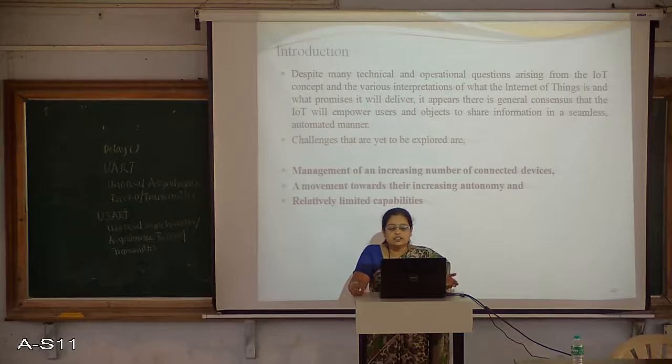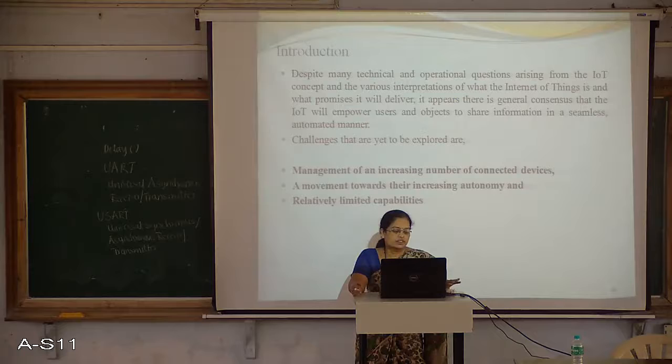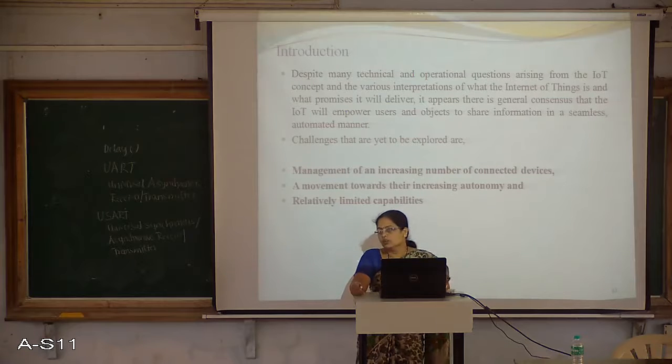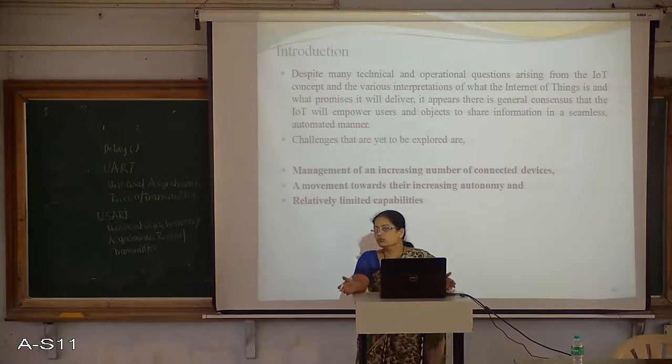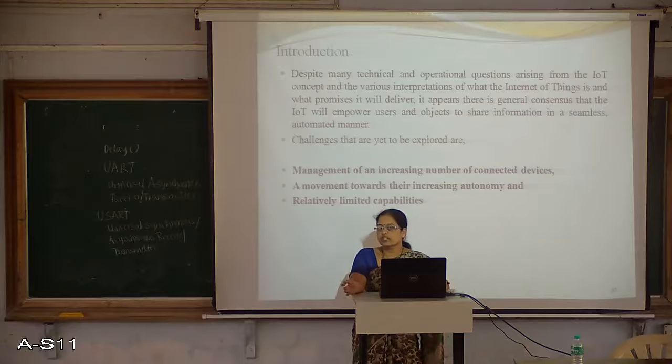And the next is relatively limited capabilities. Every sensor node has very little power and capacity, but the activities that it has to perform are more. So in real time, at least, the sensors and actuators have to play a major role. Their activities are more, whereas those objects have limited capacities. Because of these reasons, resource management is becoming very difficult day by day.